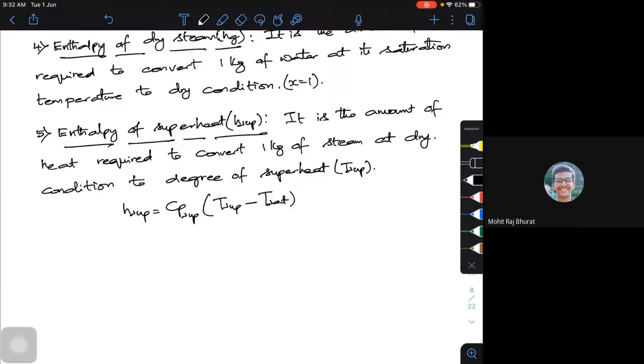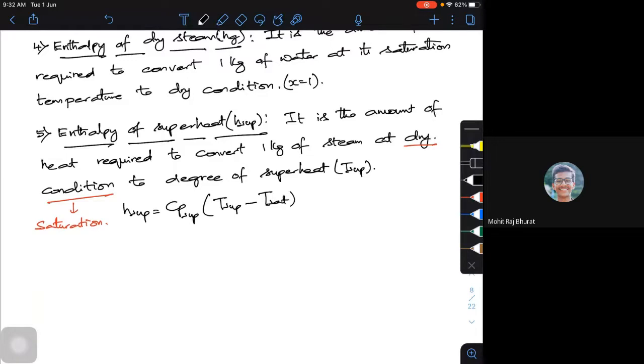Some of the books, instead of dry condition, give this as saturation also. So to convert 1 kg of steam at saturated condition to the degree of superheated condition, we call it the enthalpy of superheat.